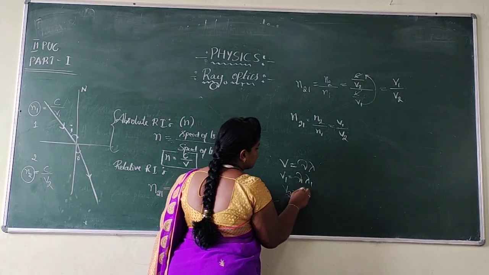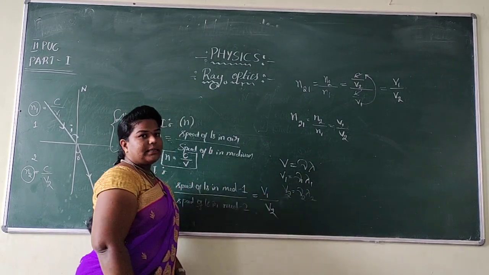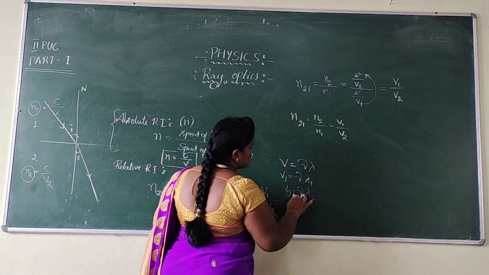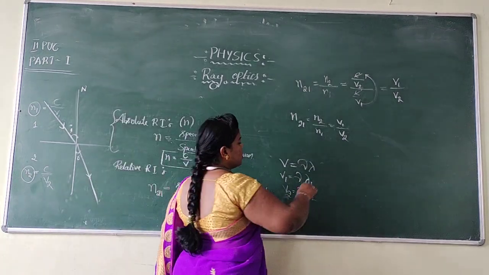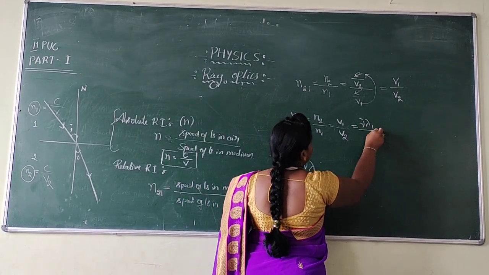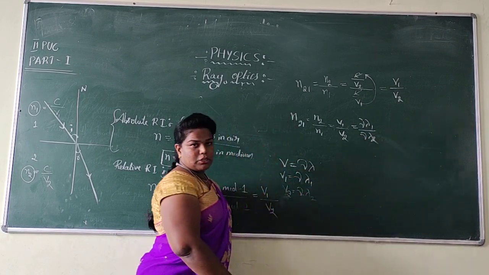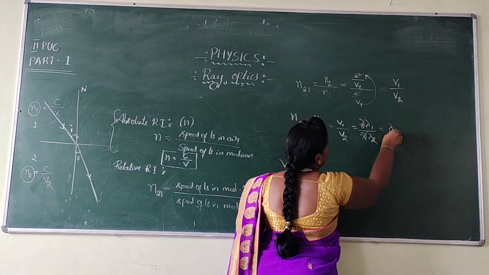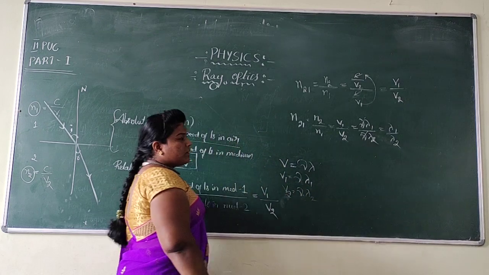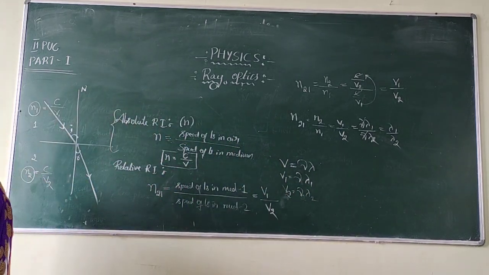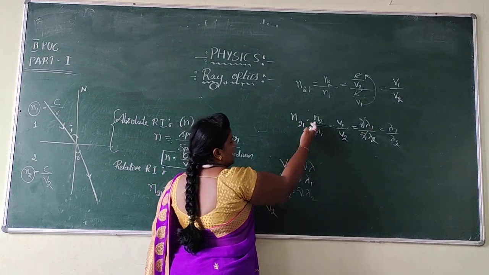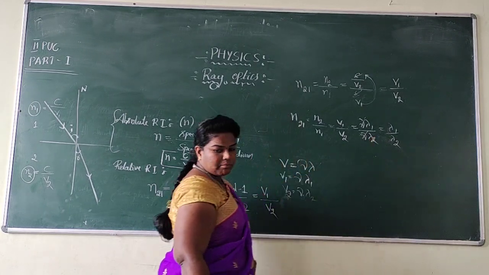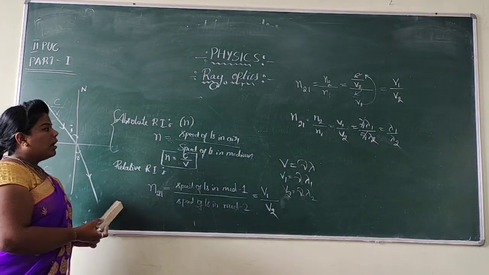Similarly, V2 is nu2 lambda 2. Since the frequency nu is the same, nu cancels with nu, remaining lambda 1 by lambda 2. So there are many relations for N21: N2 by N1, V1 by V2, and lambda 1 by lambda 2.